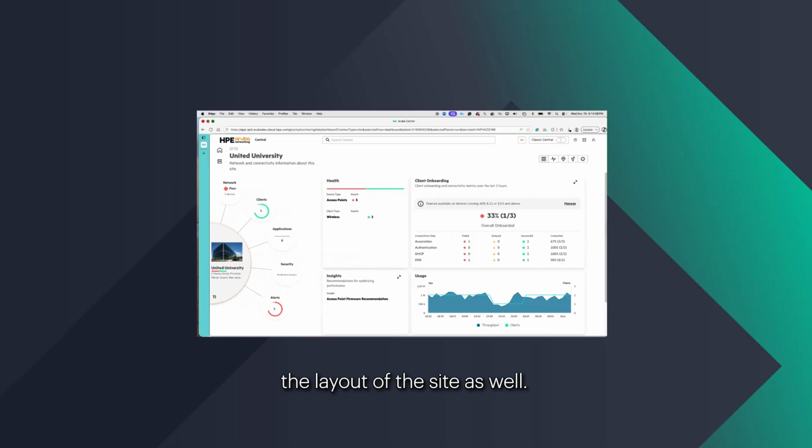Similarly, for a site, we've changed the layout as well. We've added the new client onboarding piece, which talks about how the clients are doing at the site. Just 1 out of the 3 clients has completed all 4 steps. This is telling you that 2 clients completed the association.